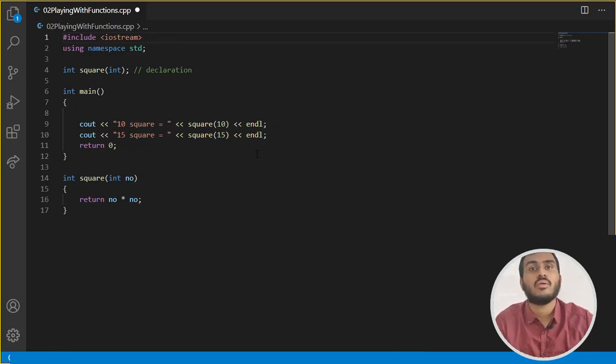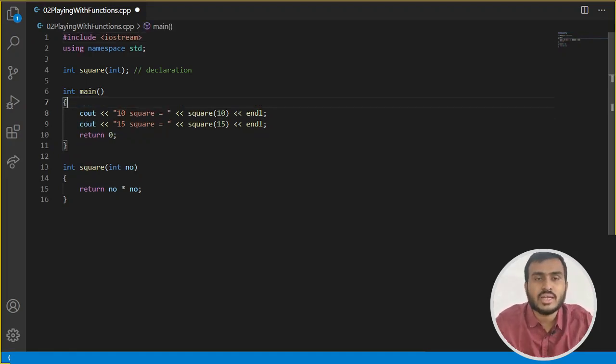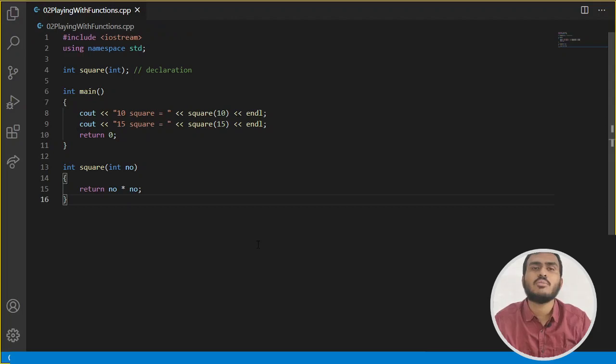It's not allowed in C++ to define one function inside another, but this is allowed in many programming languages. You can define one function in another function in languages like JavaScript. In JavaScript that's allowed. In Python also you can do that, but in C++ it is not allowed. Let's see,